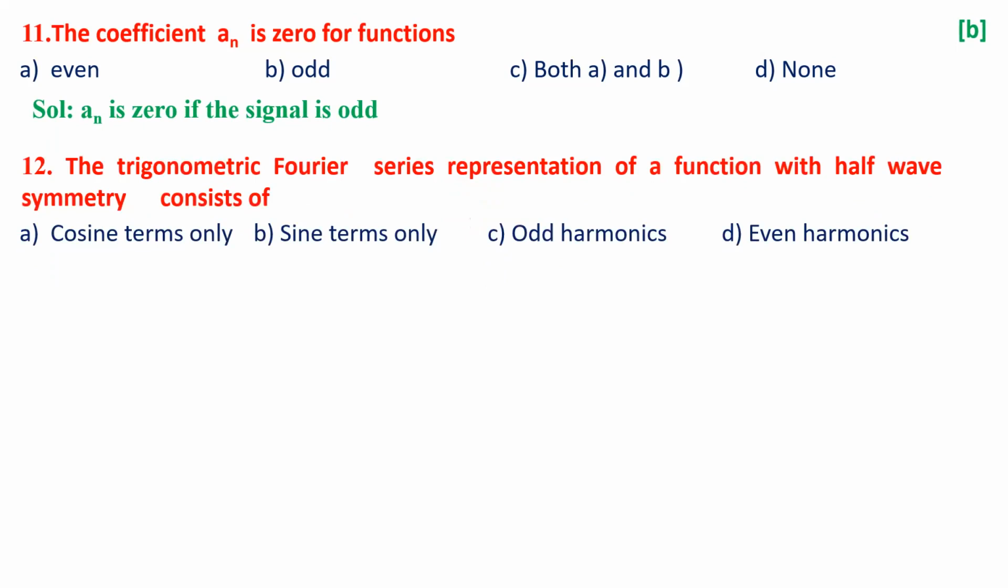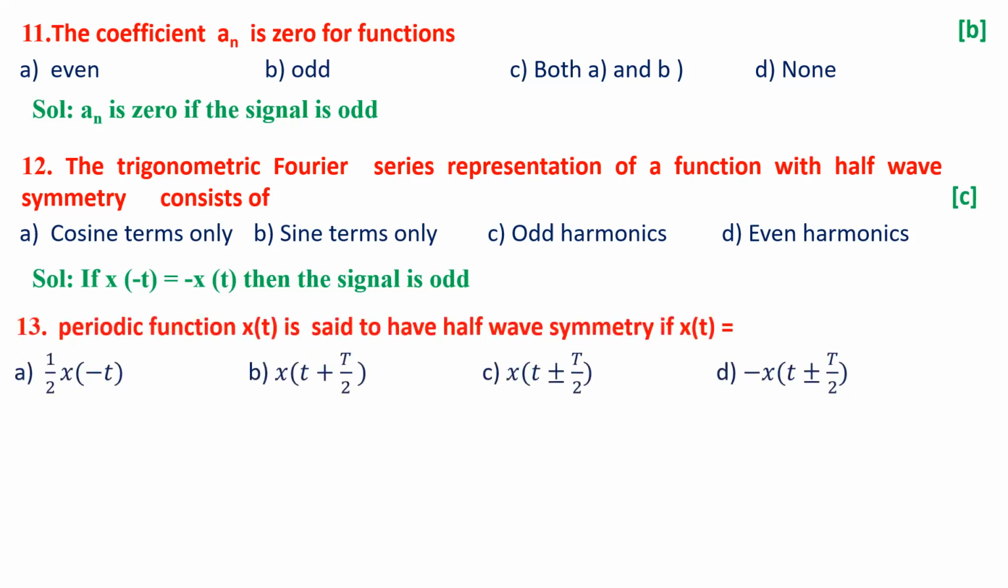So the trigonometric Fourier series representation of a function with half-wave symmetry consists of cosine terms only, sine terms only, odd harmonics only, or even harmonics only. So whenever it is a half-wave symmetry, only odd harmonics will be available. Because if x of t equal to x of minus t, then the signal is odd and only odd components will be available.